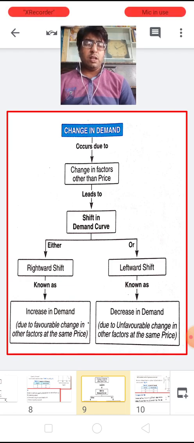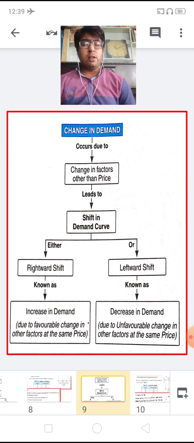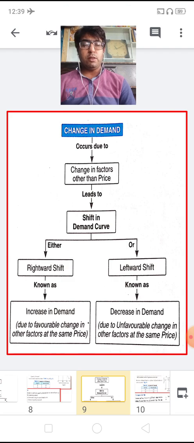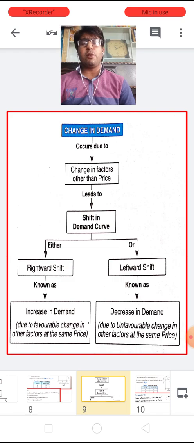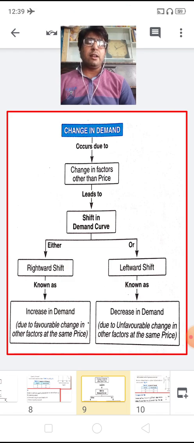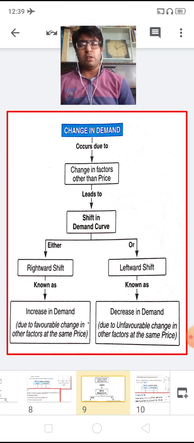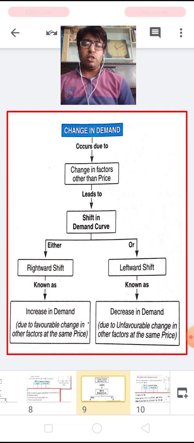But if it is a leftward shift, it is known as a decrease in demand, and this decrease in demand is due to unfavorable changes at the same price. I mean the price of the commodity remains the same, and just because of other factors the demand of the commodity increases or decreases, and if this situation prevails, then it is known as change in demand.